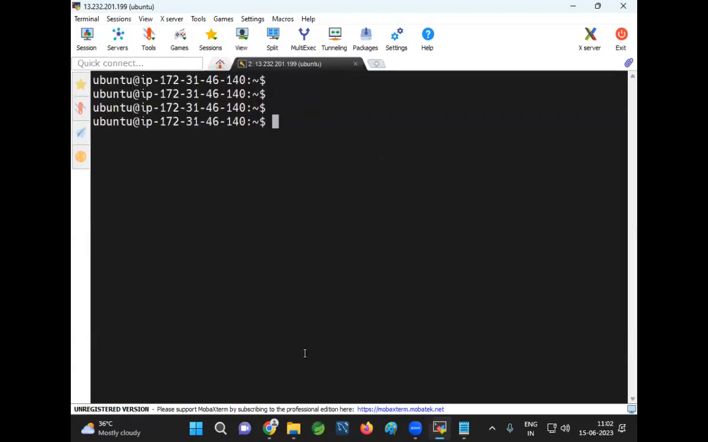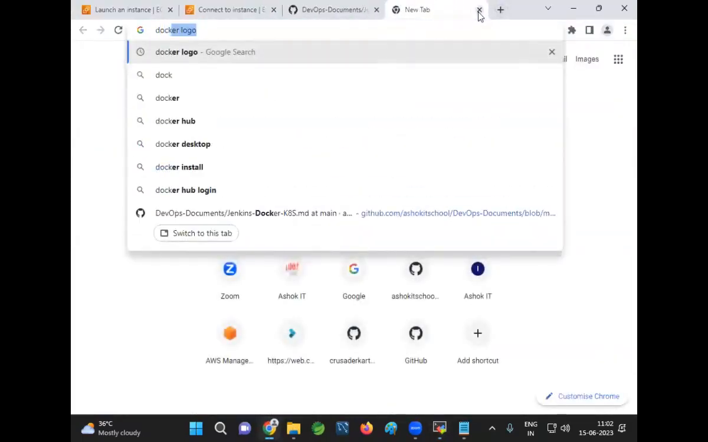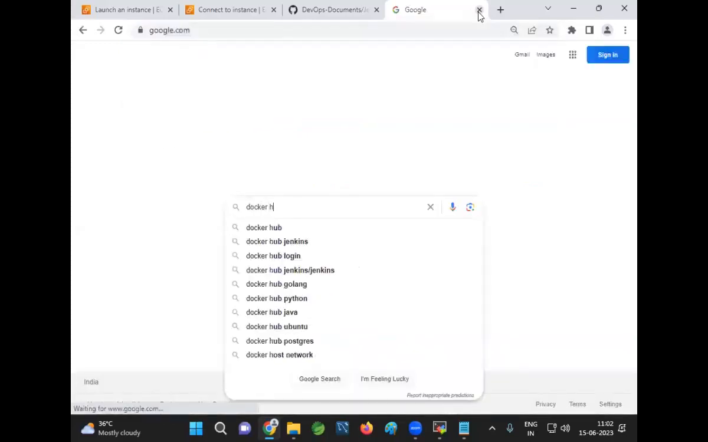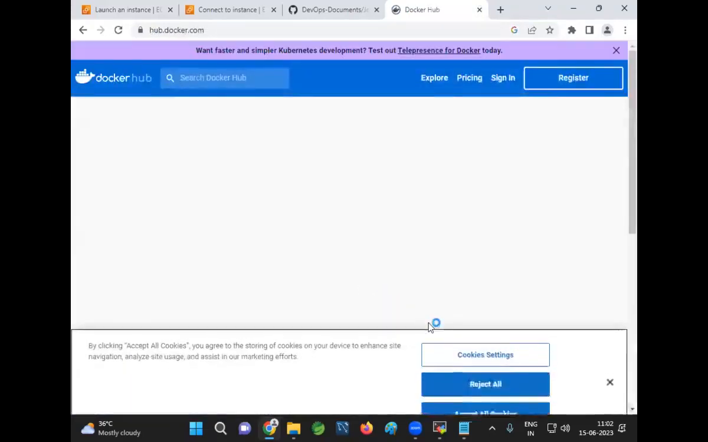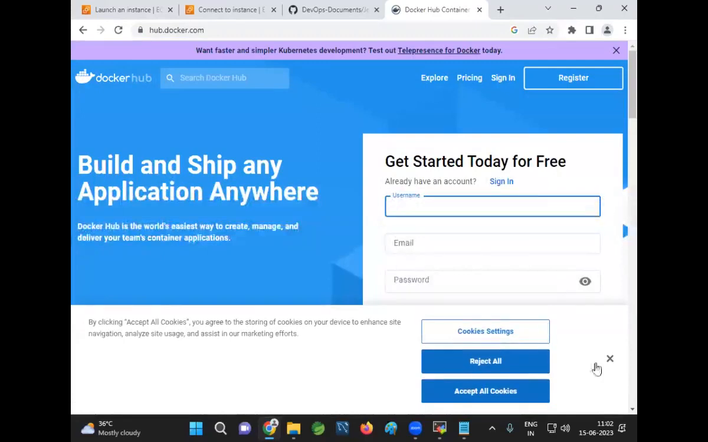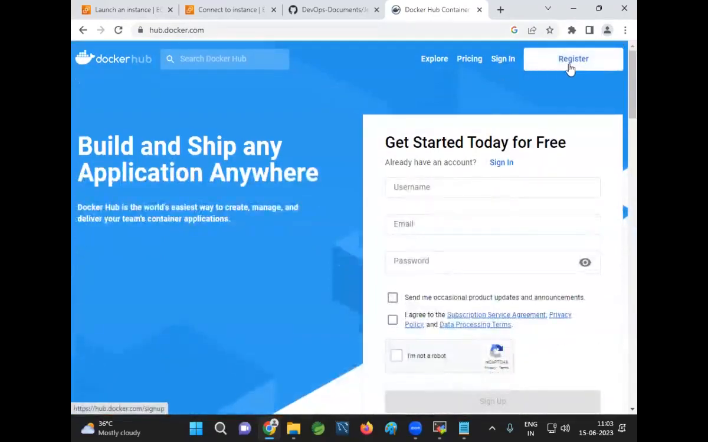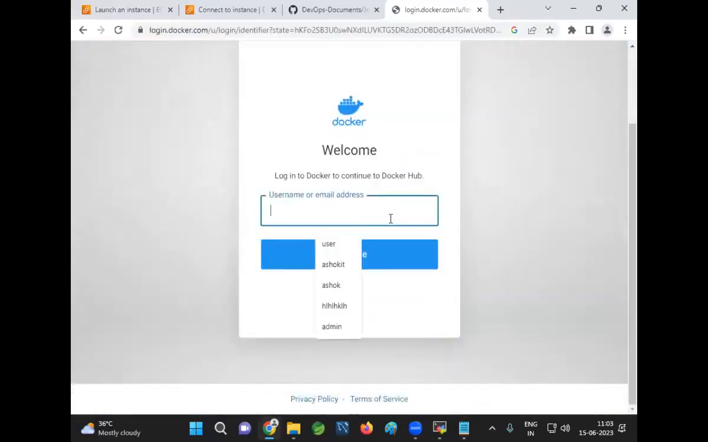Yes. Let me go to Docker Hub, hub.docker.com. So this is Docker Hub. You need to create an account in Docker Hub, guys. I already have an account. Let me log in to my account.